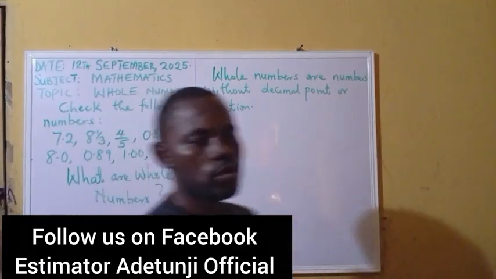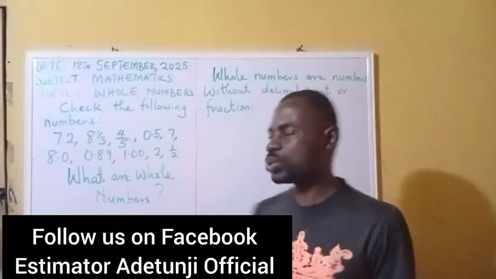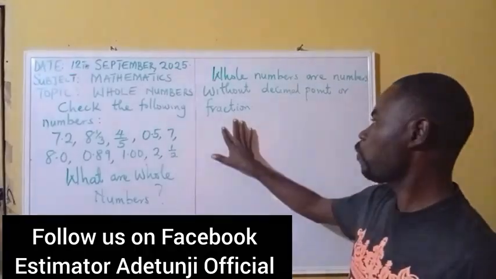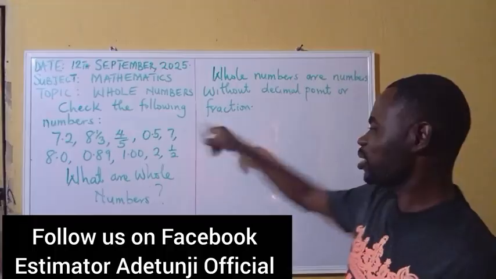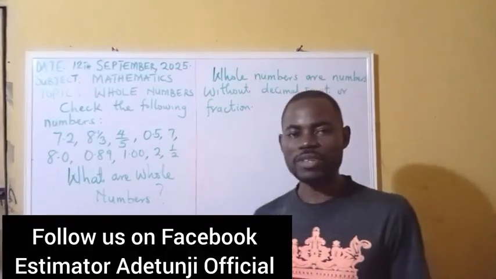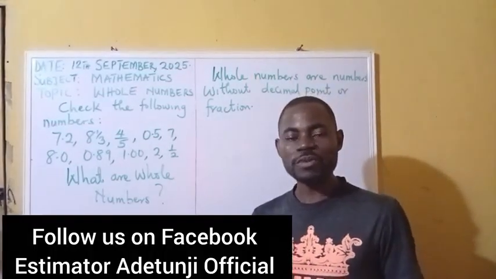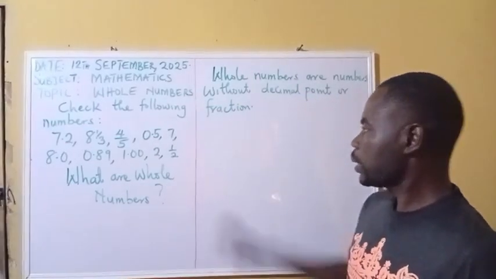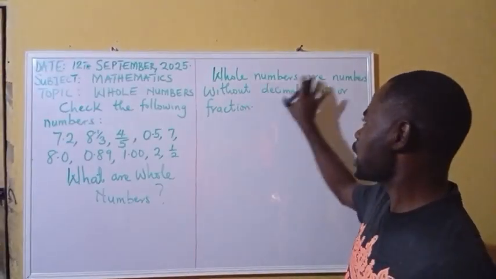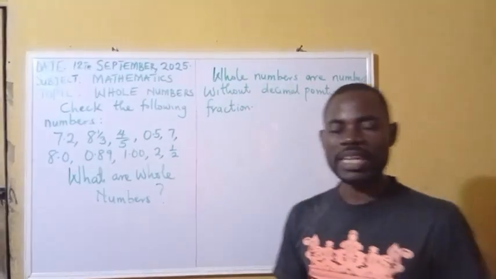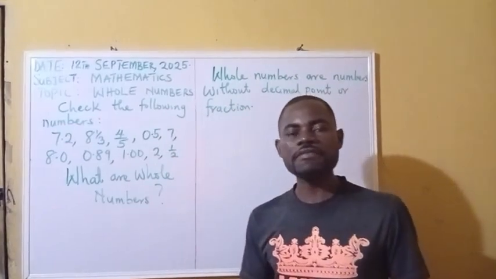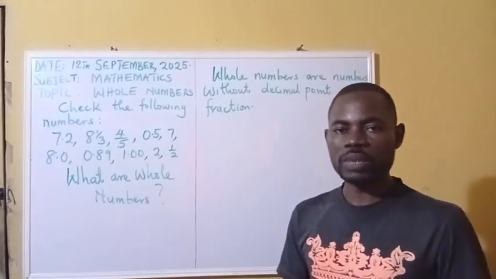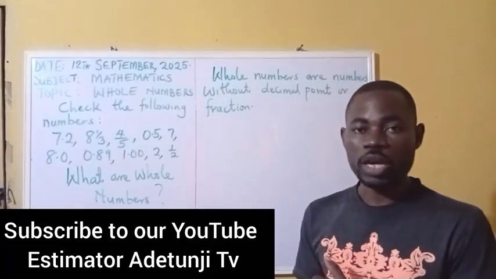Like I said, whole numbers are numbers without decimal points or fractions. From this definition, you will now know what your answer will be. Those of us who got it right will know, and likewise those of us who missed one or two things will know. So now that we know whole numbers are numbers without decimal points, the next thing is, what are the key facts about whole numbers?